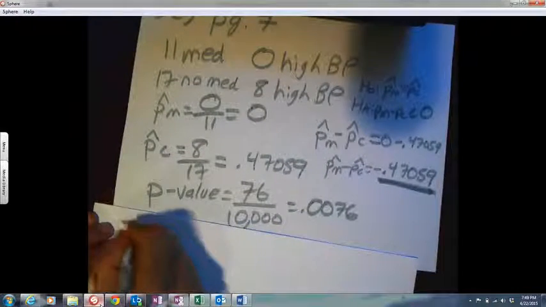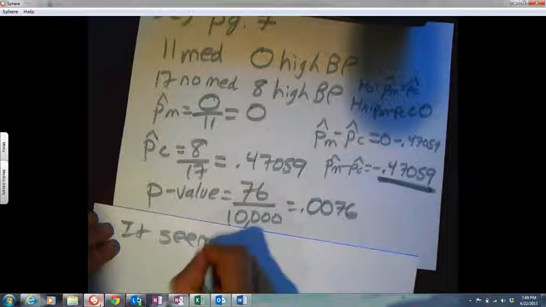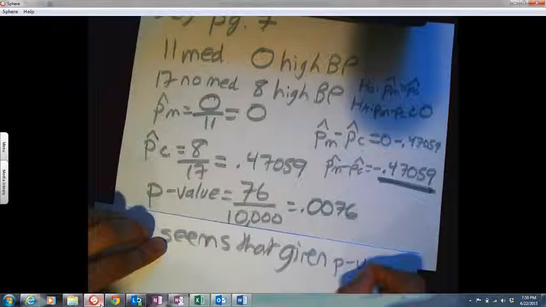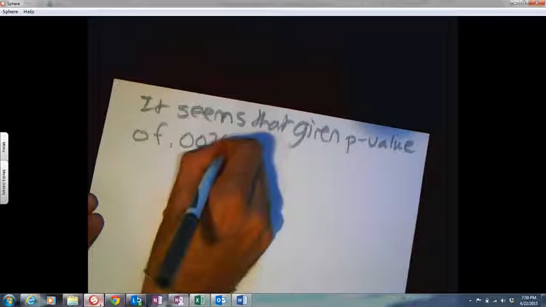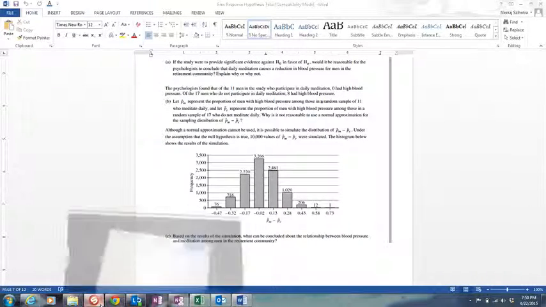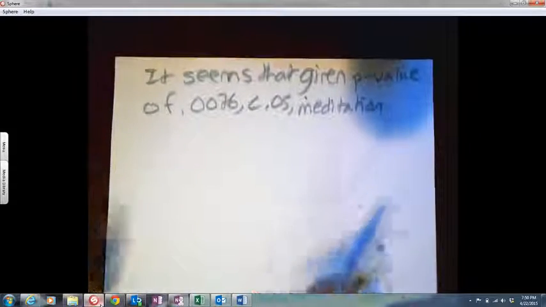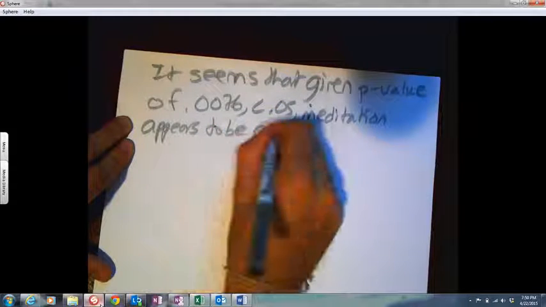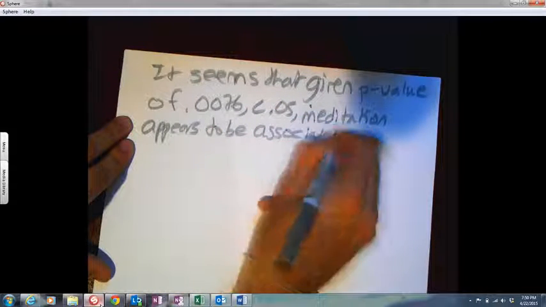It seems that given a p-value of 0.0076, which is less than 0.05, and use their words, folks, use their words, meditation appears to have a relationship, appears to be associated with less high blood pressure.